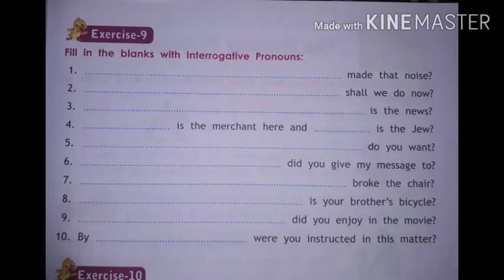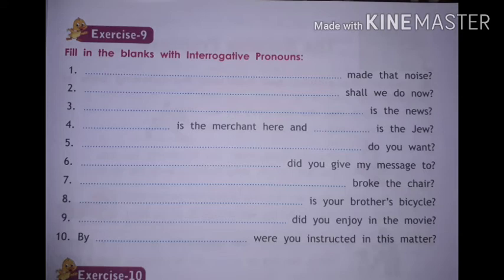Number 4, dash is the merchant here and dash is the Jew. Who is the merchant here and which is the Jew? Or who is the Jew? Who is the merchant here and which is the Jew? So which is for a particular person, so we write which here. Number 5, what do you want? Write what.